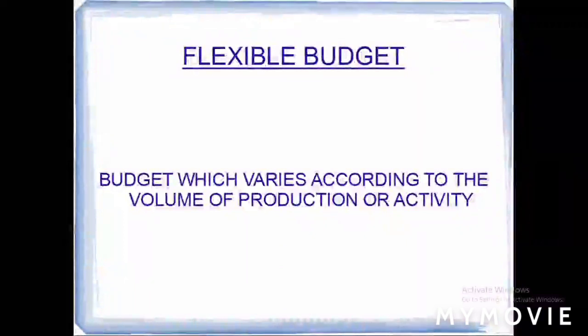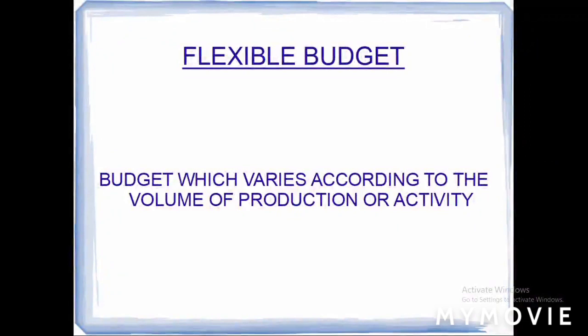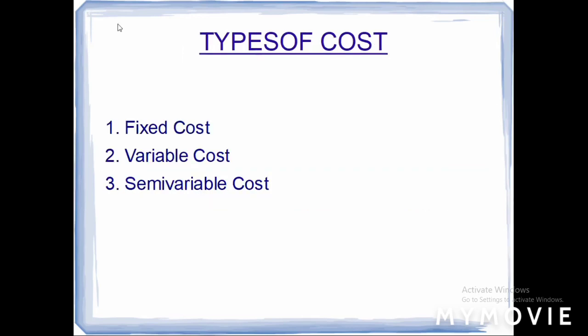So today we are going to see flexible budget. Flexible budget is a budget which varies according to the volume of production or activity, which means that when production increases or decreases, there will be a difference in the budget prices also. As a budget, it involves different types of costs. We need to know about those costs. The cost may be fixed cost, variable cost, or semi-variable cost.